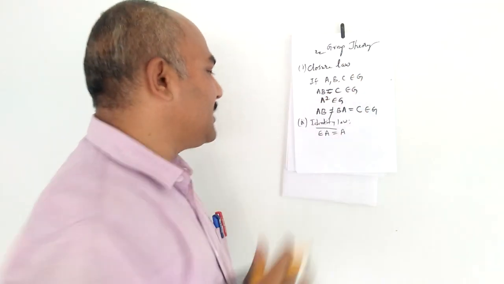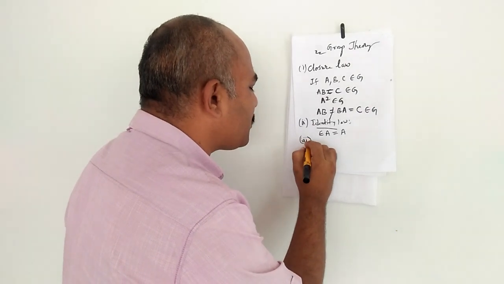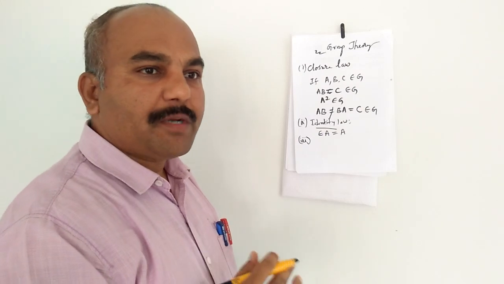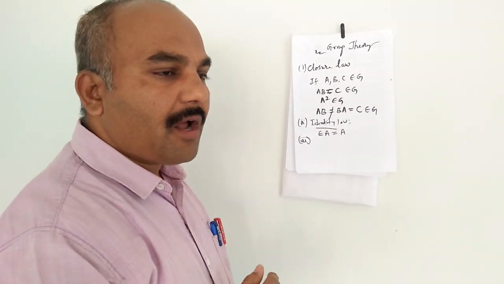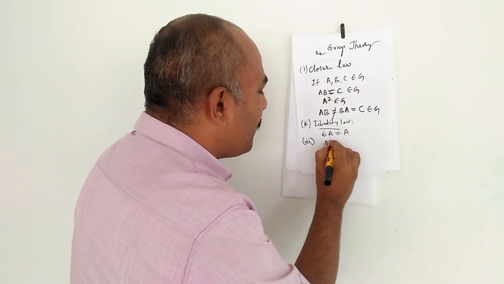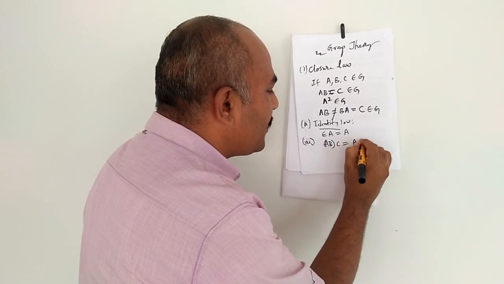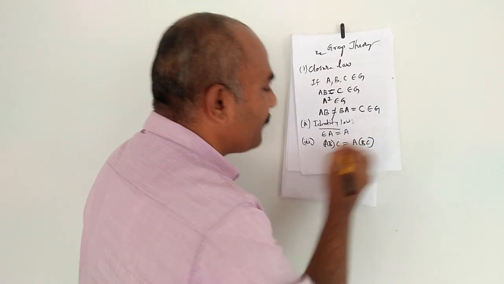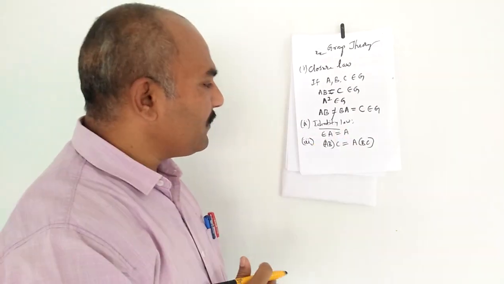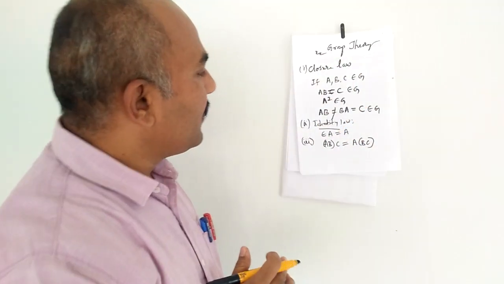The third law which the elements of the group must obey is the associative law of multiplication. The elements of the group must obey the associative law of multiplication, such as AB multiplied by C is equal to A into BC. If the associative law of multiplication is obeyed, then we can call a collection of elements a group.